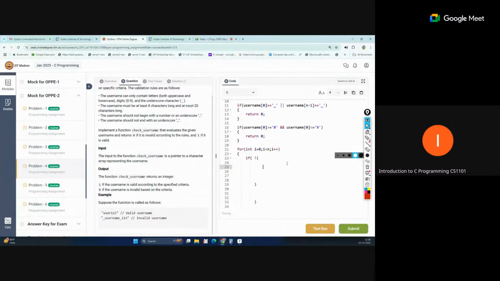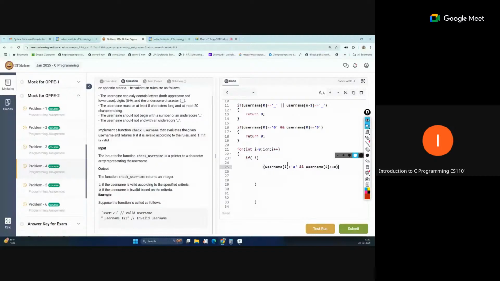The first condition I am writing is username of i, the ith character, if this is greater than or equal to the character a, and username of i is smaller than or equal to z.